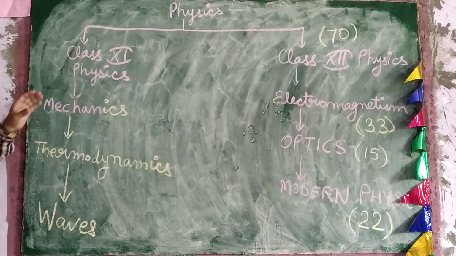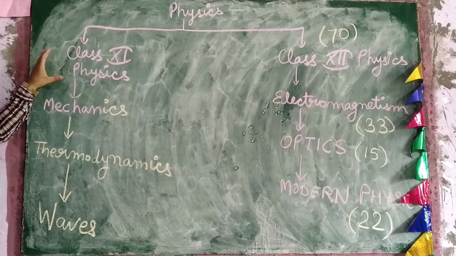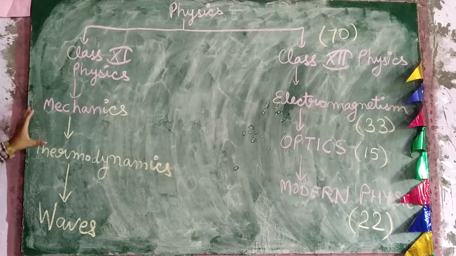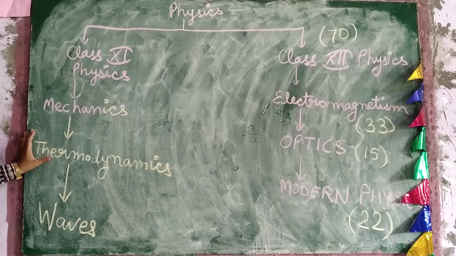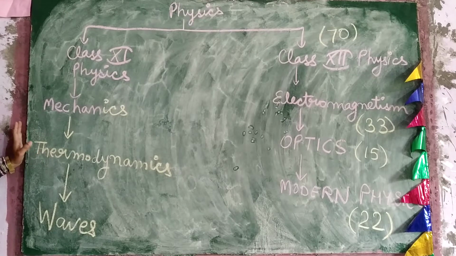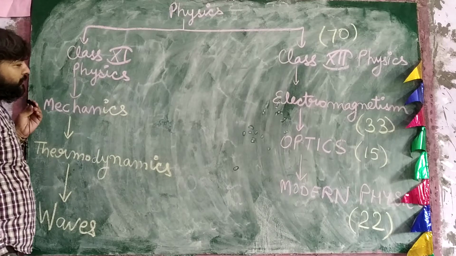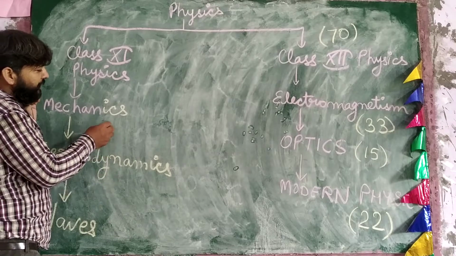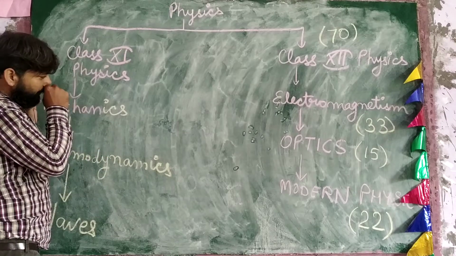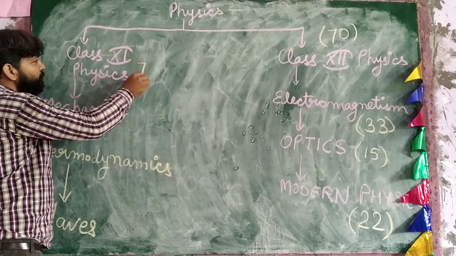Since class 11 physics does not come in the board exam, there is no perfect classification or distribution of marks, but somehow a little bit of idea can be given in this 70 marks of theory.